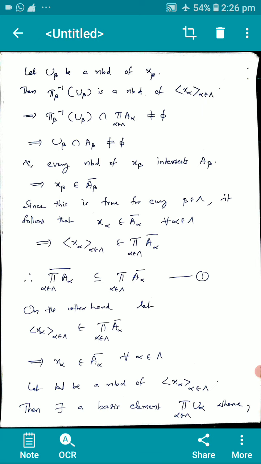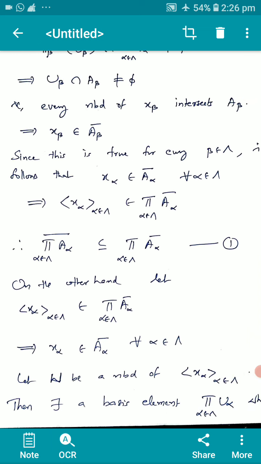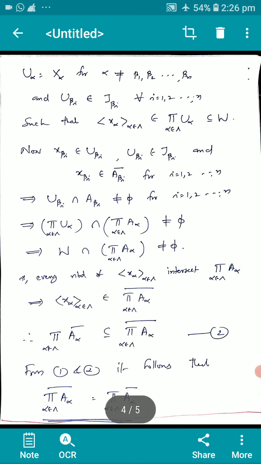On the other hand, let (x_alpha) be an element of the product of the closures of A_alpha. This implies x_alpha is in the closure of A_alpha for all alpha in the index set. Let W be a neighborhood of (x_alpha). Then there is a basis element, the product of U_alpha, where U_alpha equals X_alpha for alpha not equal to beta_1, beta_2, etc., beta_n, and U_beta_i is an element of tau_beta_i for all i equal to 1 to n, such that (x_alpha) is an element of the product of U_alpha, which is a subset of or equal to W.